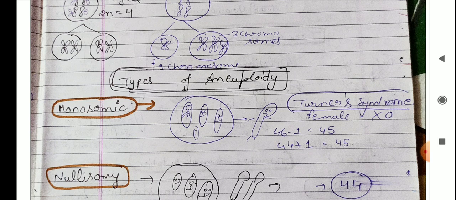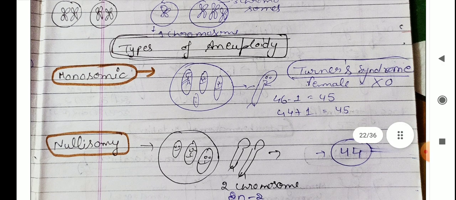In Turner syndrome, one X chromosome of the female is lost and the X0 condition is left over. So there will be 45 chromosomes in a Turner syndrome female.